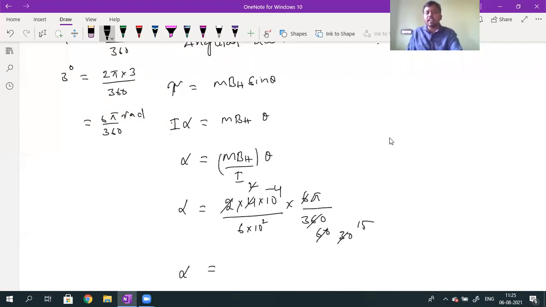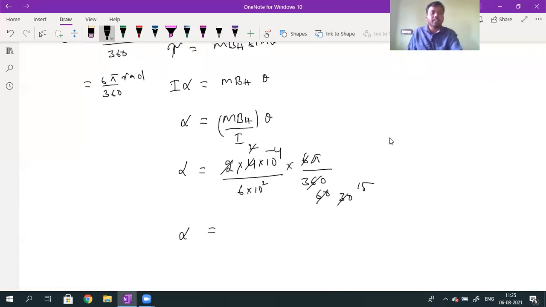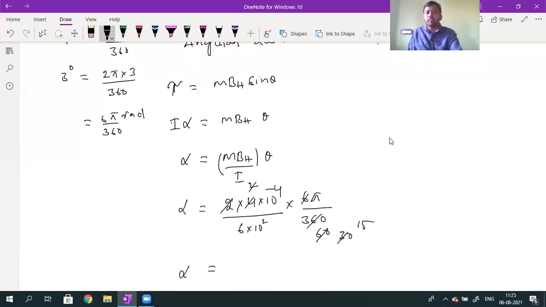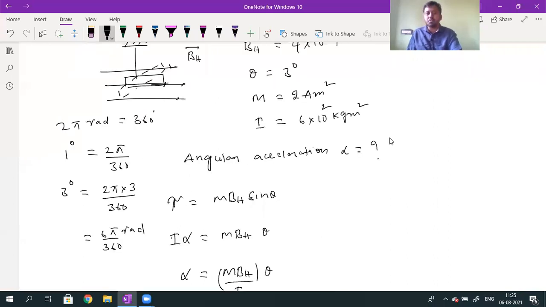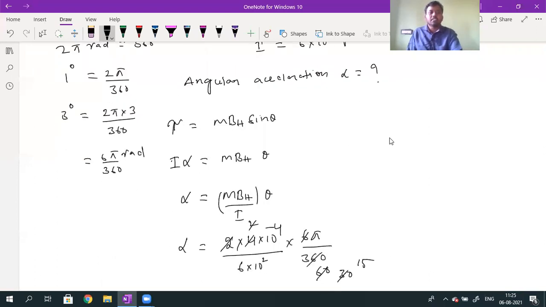What is the final answer here? The magnetic moment M value is 2, the BH value is 4 into 10 power of minus 4, and the I value is 6 into 10 to the power of plus 2. So the theta value is 6 divided by 60, pi divided by 60. I will write it as pi divided by 60 radians.